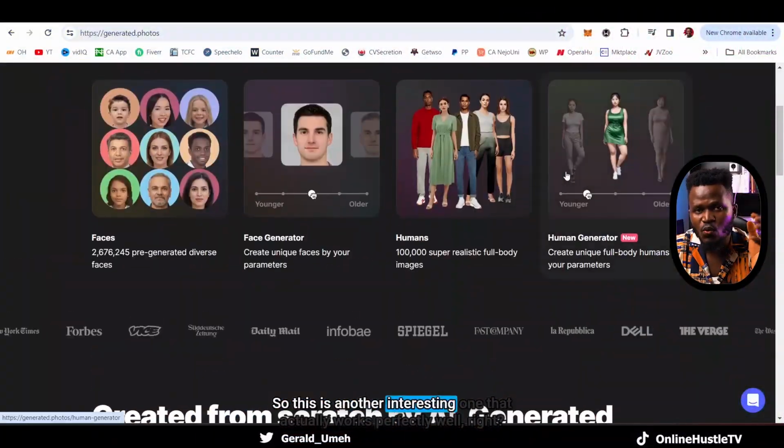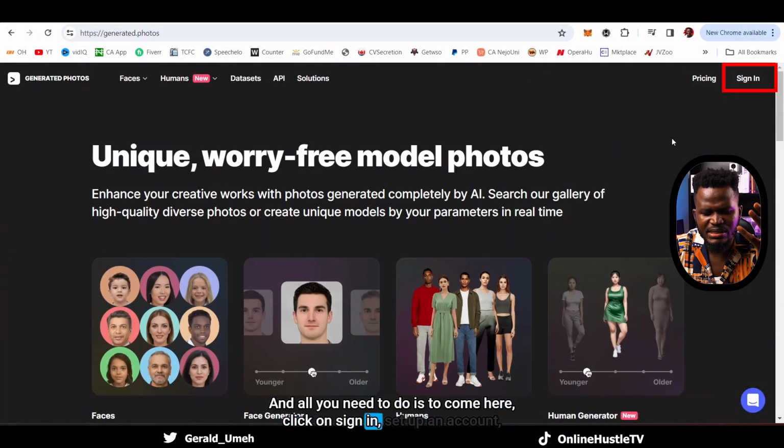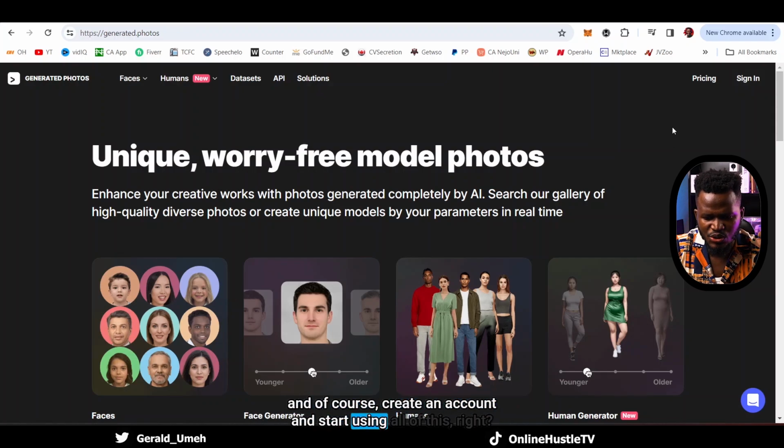So this is another interesting one that actually works perfectly well, right? And all you need to do is to come here, click on sign in, set up an account, and of course, create an account and start using all of this.